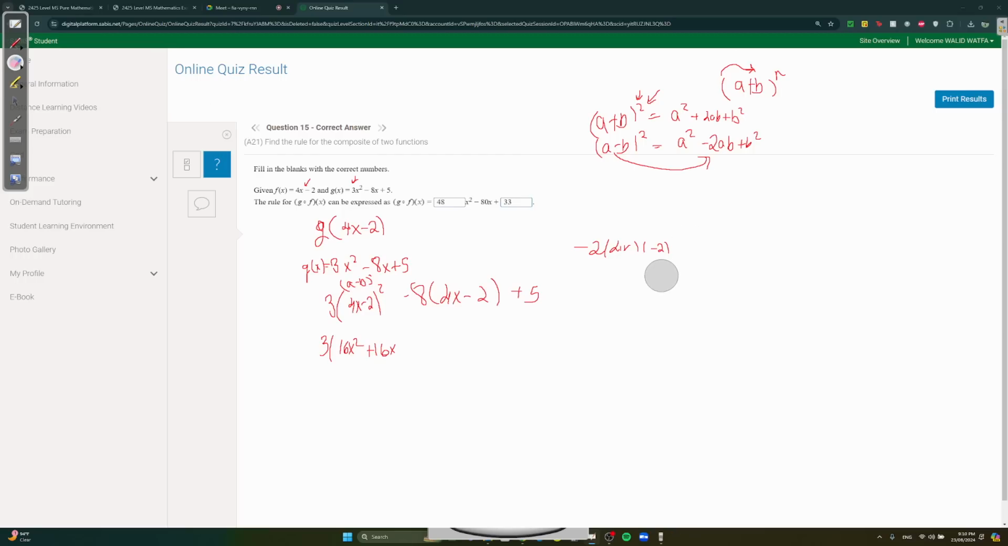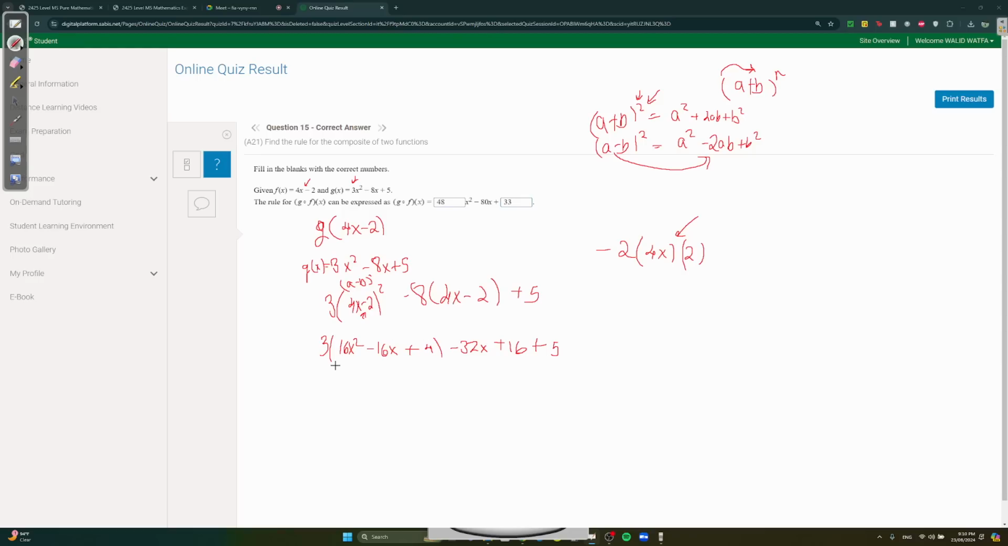When you do the identity, I haven't solved math in so long. Minus 2ab, a is 4x, b is 2. You don't consider the sign when applying the identity. The minus is already in the rule. Anyway, you get minus 16x, not plus. Plus b squared, 2 squared, 4. Minus 8 times 4x is minus 32x. Minus 8 times minus 2 is plus 16, plus 5.